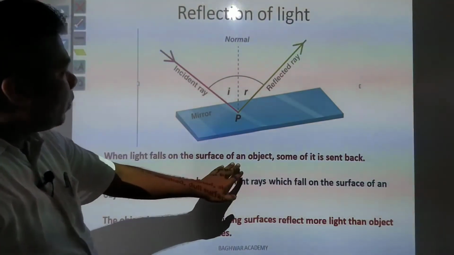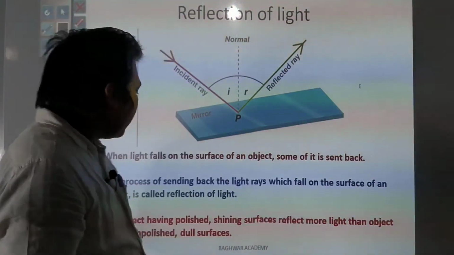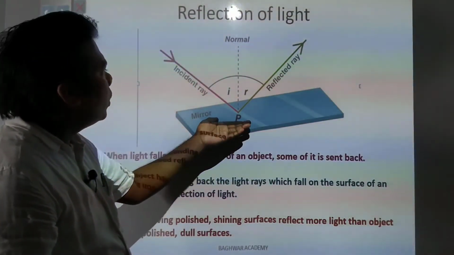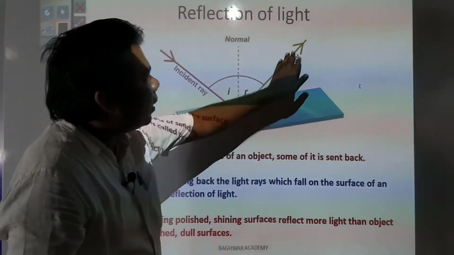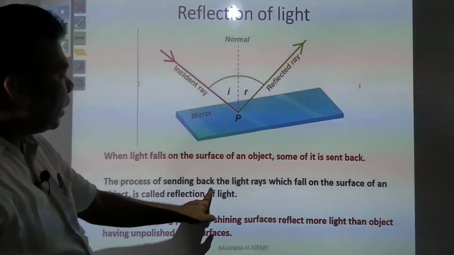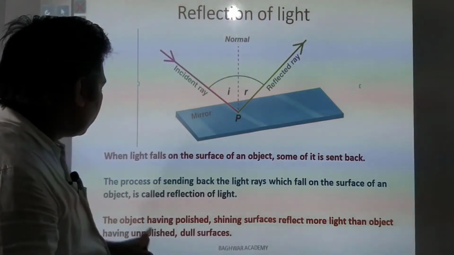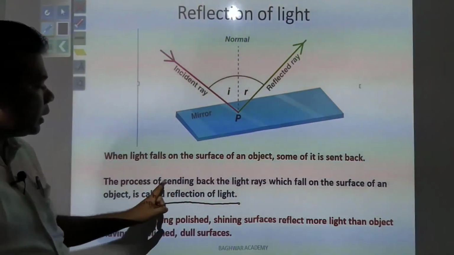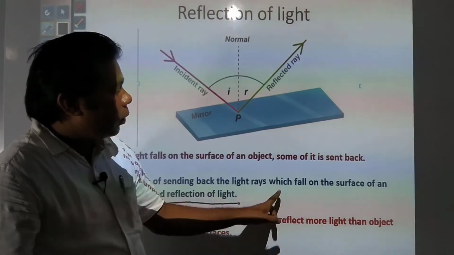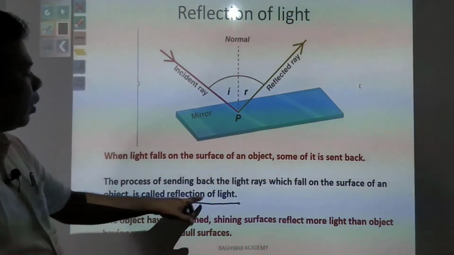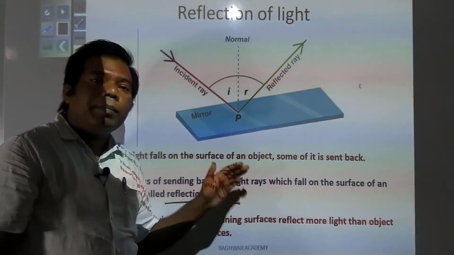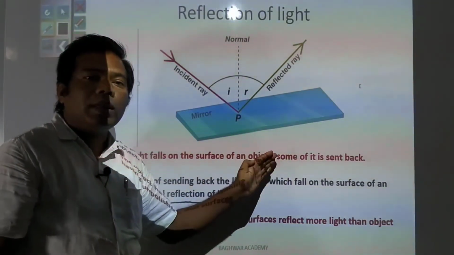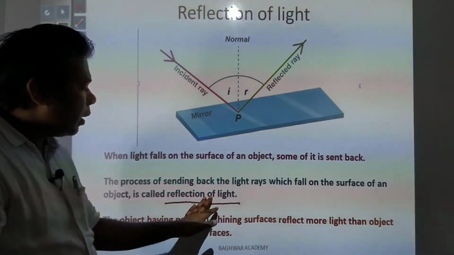When light falls on the surface of an object, some of it is sent back. Some of the light also gets absorbed, and most of the light reflects back. The process of sending back the light rays which fall on the surface of an object is called reflection of light. This you need to remember: the bouncing back of the incident ray, or bouncing back of the light, is called reflection of light.